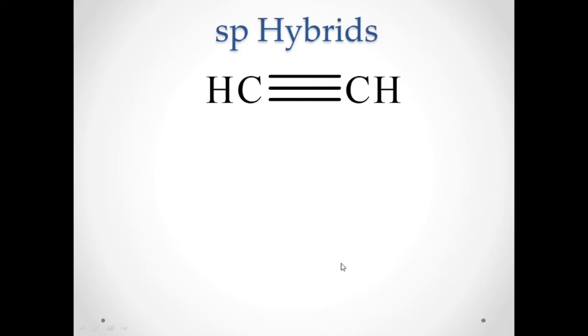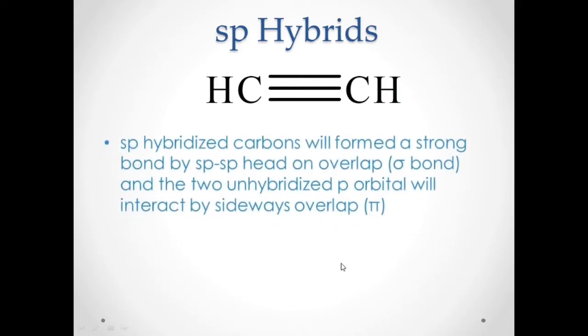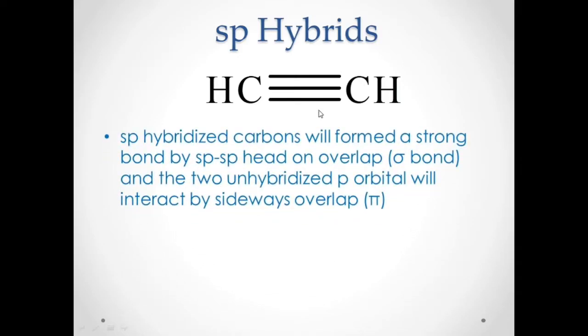Now let's move on to the sp hybrids. The sp hybridized carbons will form a strong bond by sp-sp head-on overlap. So there is a sigma bond in a triple bond, and the two unhybridized p orbitals will interact by sideways overlap.